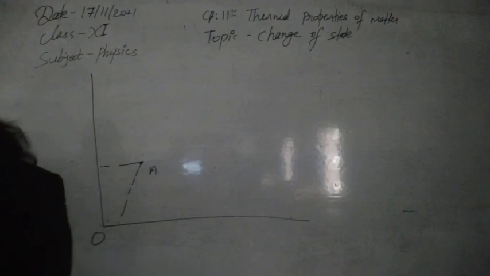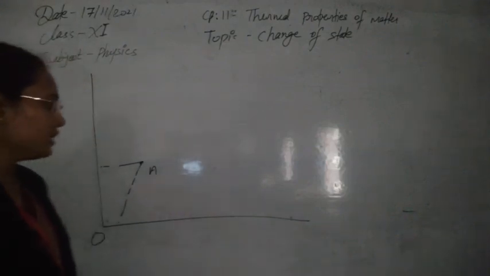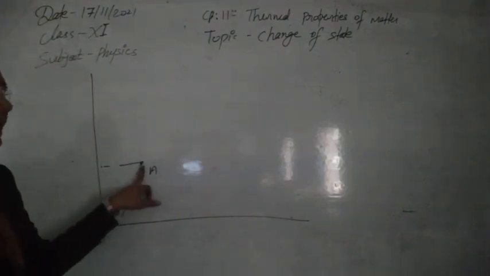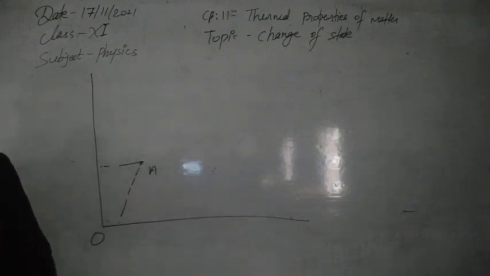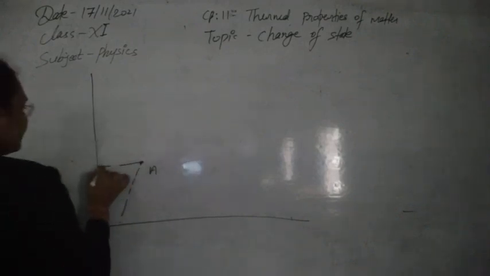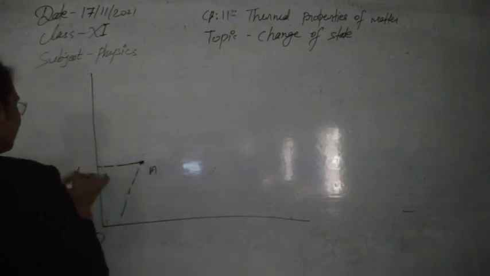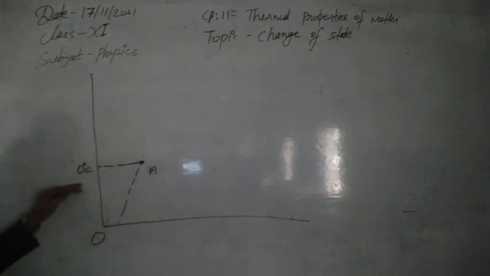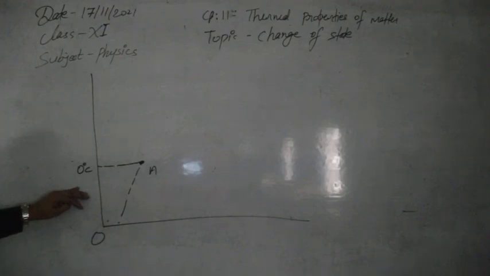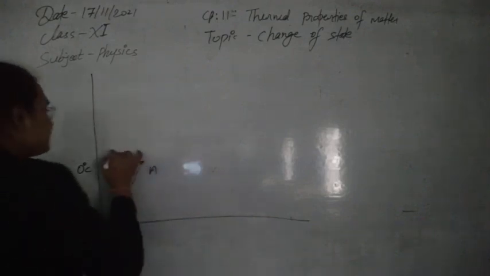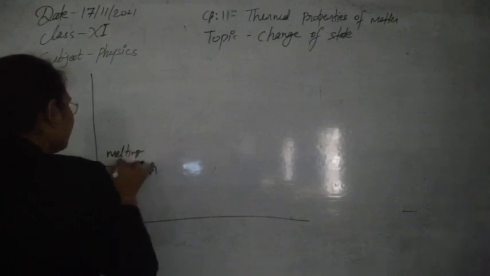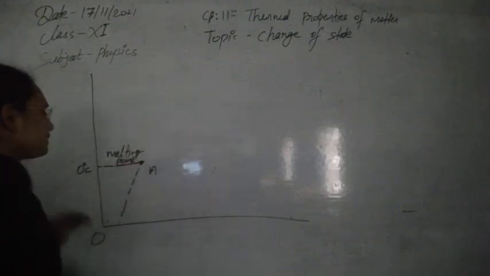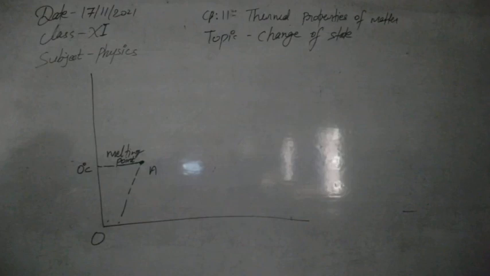If there is a change in temperature, there will be a change in state, meaning the ice will melt and convert into water. At point A the temperature is 0 degrees Celsius, the temperature at which the ice starts to melt. This is known as the melting point. So at A, the ice starts to melt.